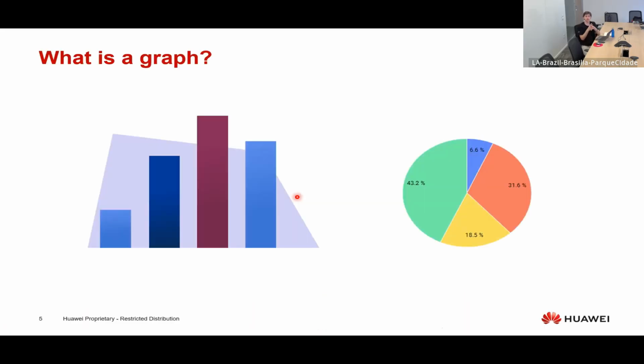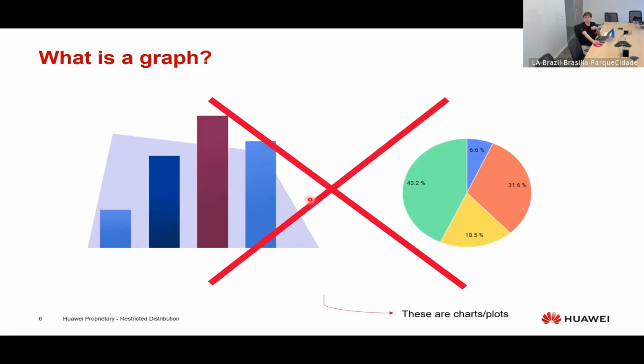Basically, when we're talking about graphs in a general way, these are graphs, okay? So we have a pie graph, we have a column graph, but when we are talking about computer science, these are not graphs. These are charts or plots or even graphics, because when we are talking about computer science, a graph is a whole different thing. This is not a graph.